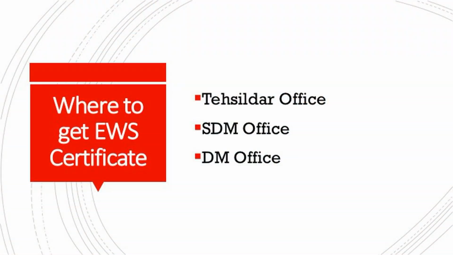So first of all, be very clear, you should satisfy both the income criteria as well as the assets criteria to get reservation under EWS. If you think you are eligible, then the next question is where you can get this EWS certificate. You can get it from your local Tehsildar office, or the subdivisional officer, SDO or SDM, subdivisional magistrate office, or the DM, district magistrate or district collector office. They are also authorized to issue the EWS certificate.